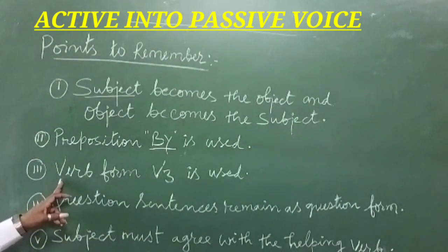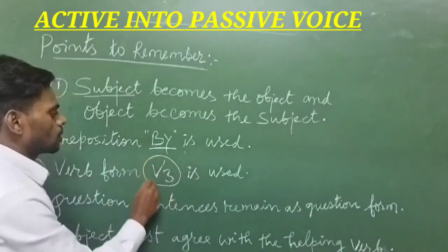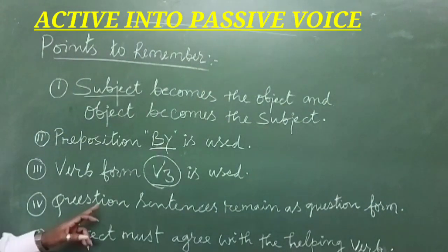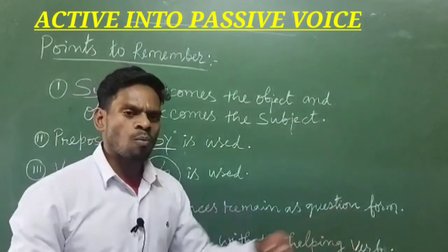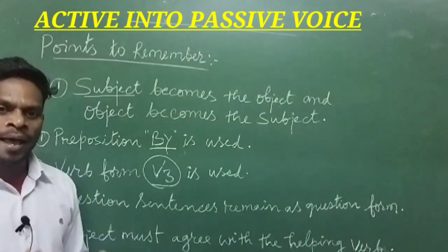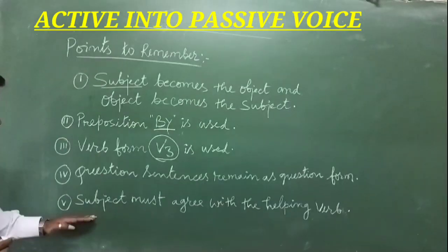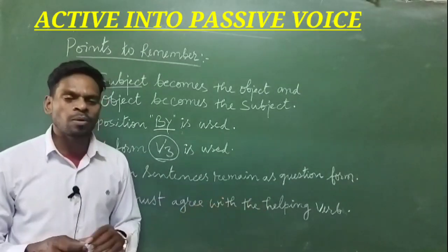The third one, the verb form V3 is used when we change from active to passive voice. Then question sentences remain as question form only. We do not change into statement, but it remains as question form only. Last one, subject must agree with the helping verb.